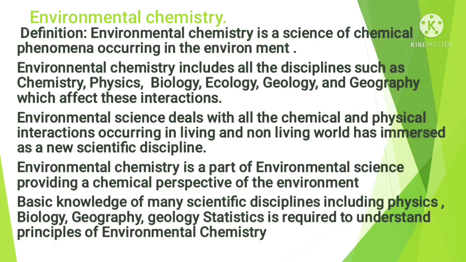So in the introduction of environmental chemistry, very firstly the definition is given. So what is meant by environmental chemistry? Environmental chemistry is nothing but a science of chemical phenomena occurring in the environment. So whatever chemical phenomena is occurring in the environment, it is environmental chemistry. Again, it is nothing but a systematic study of chemical species which are present in air, water and soil with reference to their sources, reactions, transport and their ultimate fate in the environment.